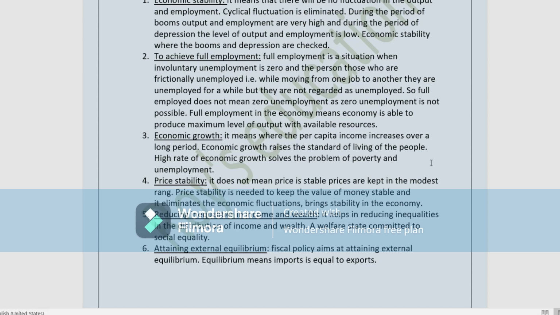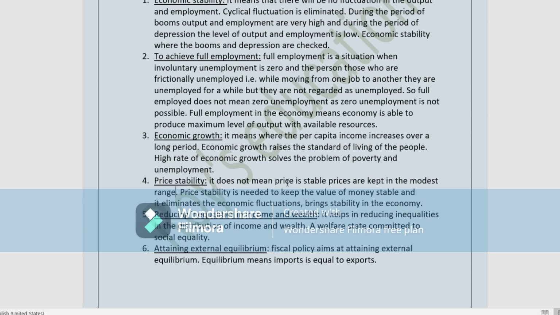Next point, price stability. It does not mean prices are fixed. Prices are kept in a modest range. Price stability is needed to keep the value of money stable, and it eliminates economic fluctuation and brings stability in the economy.